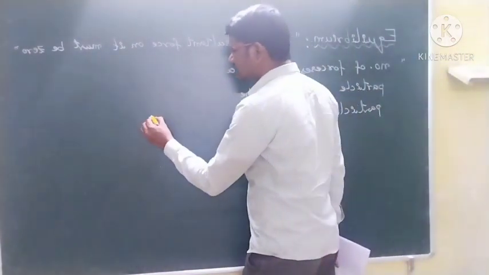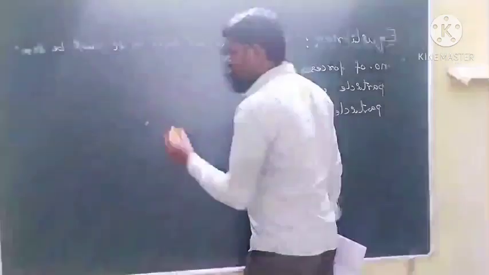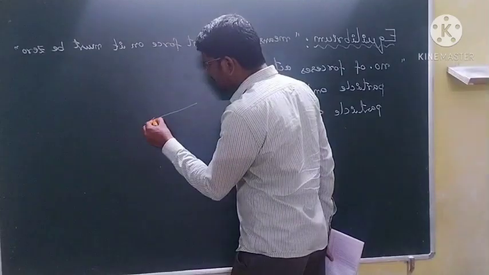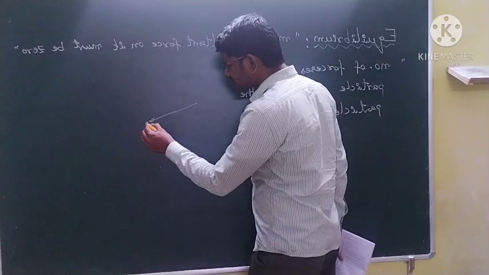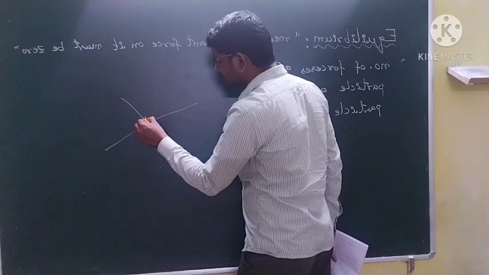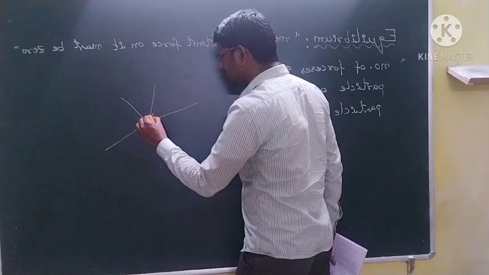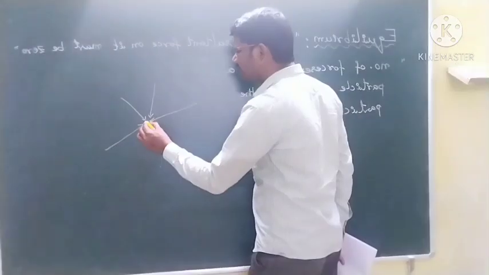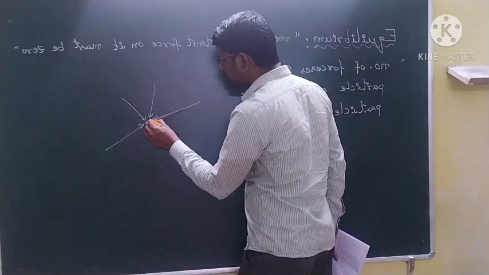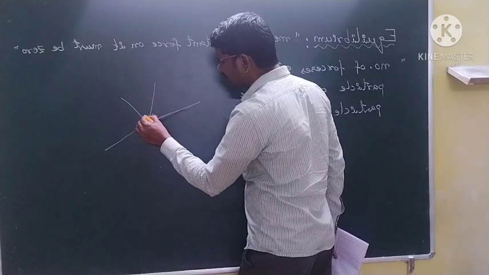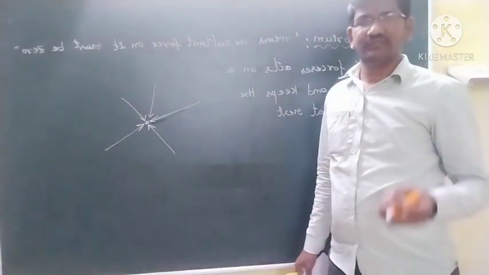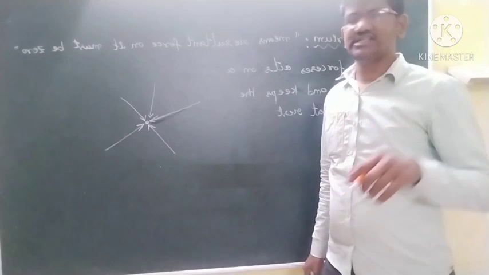See, students, this is the particle I am taking. Some number of forces are acting on the particle. These are the number of forces acting on the particle, like some different number of forces are acting, and the resultant force on it is equal to zero.